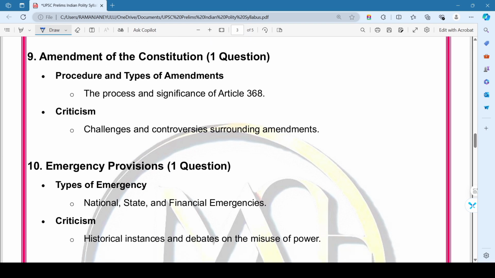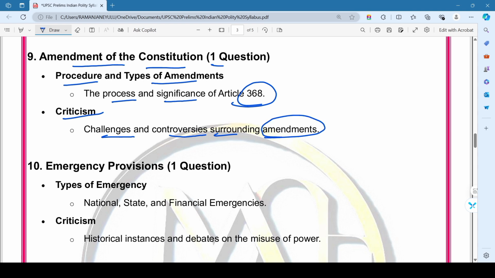So then coming to 9th chapter, that is amendments of the Constitution. So here we expect at least 1 question from this chapter. So in this chapter we mainly focus on procedure and types of amendments. So that is the process and significance of the Article 368. And also focus on criticism in this chapter. That is challenges and controversies surrounding the amendments.